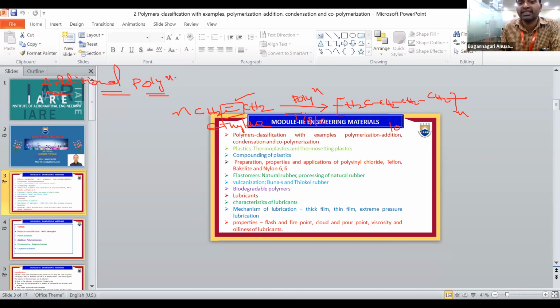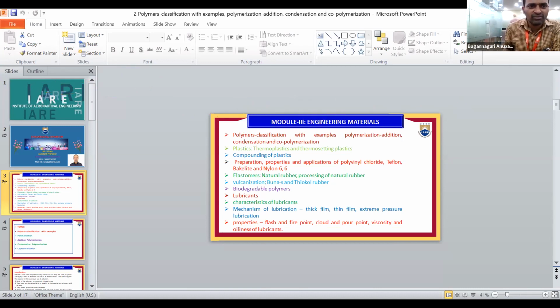There is no elimination of any small molecule. So in addition polymers, the monomers are the repeating units. Now, one example: the first one is preparation of polythene. CH2=CH2 will undergo polymerization to form (CH2-CH2) taken n times. So this is polythene, one example.